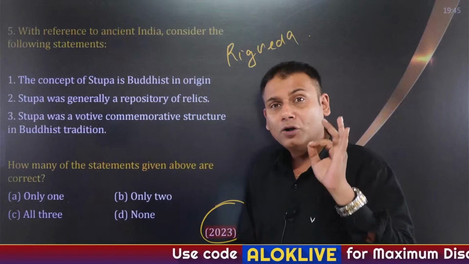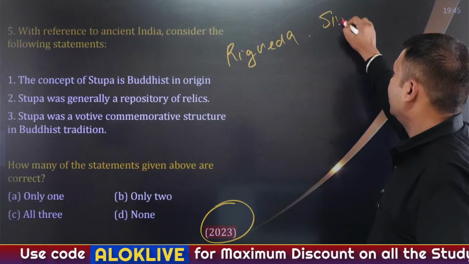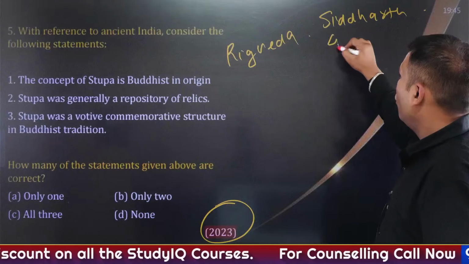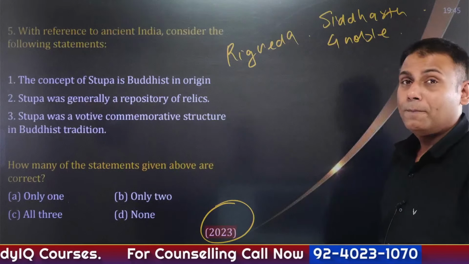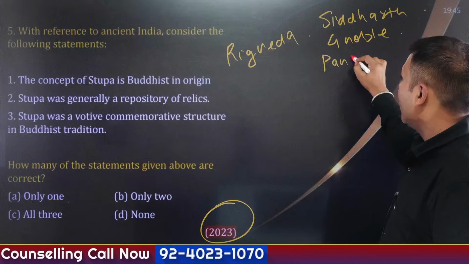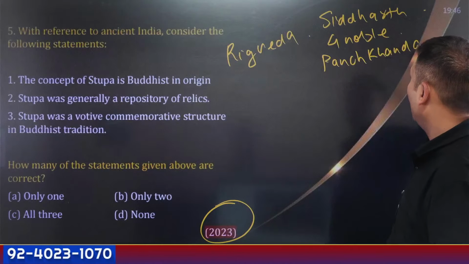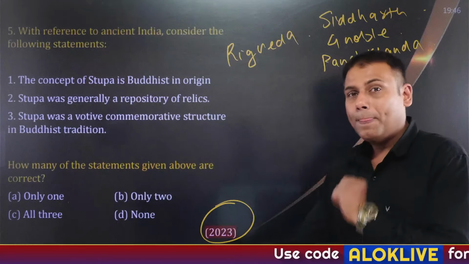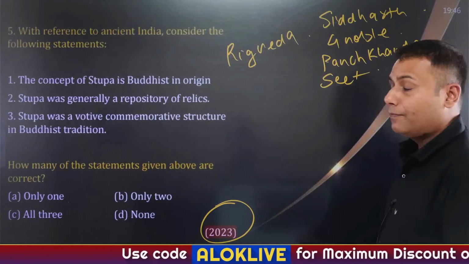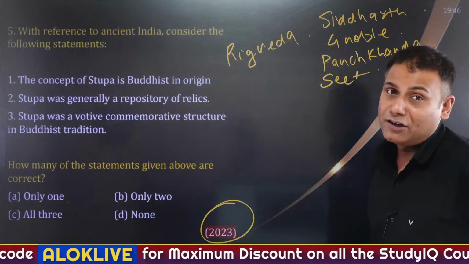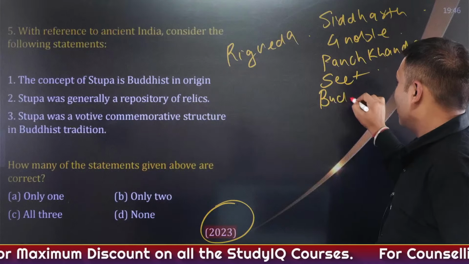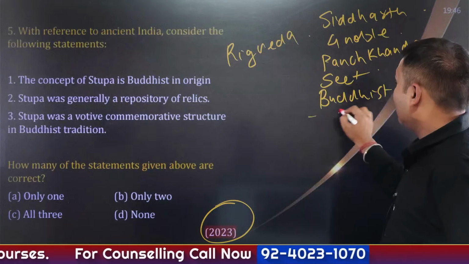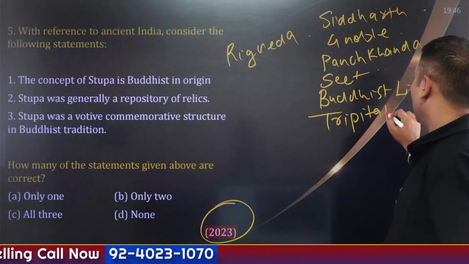What topics do you need to focus on in Buddhism? First, the journey of Siddhartha to Buddha. Then, Four Noble Truths and Eightfold Path. Panchakhand theory, also referred to as Panchaskand. You cannot miss these topics. Sects of Buddhism: Hinayan, Mahayana and Vajrayana. Buddhist literature, and the most important one, the three Pitakas. Three Pitakas basically means three baskets of books.